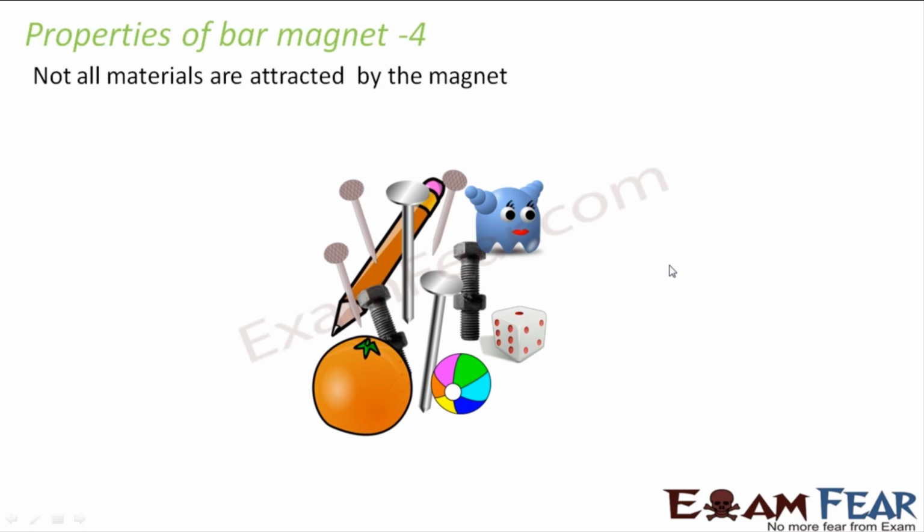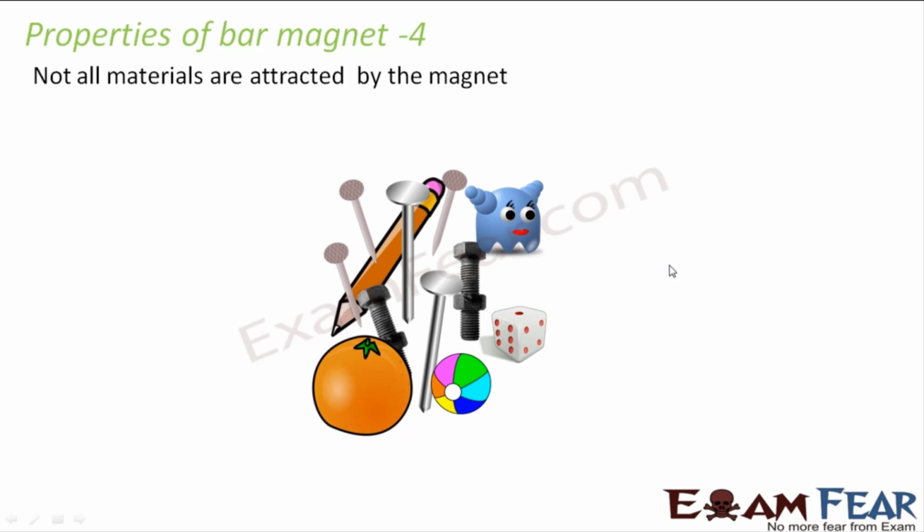It is not like that. A magnet can attract only a specific set of materials, and those materials are often known as magnetic materials. We will talk about those kinds of materials later. That is not our topic of discussion right now. Right now we just want to get a rough idea about what magnets are.